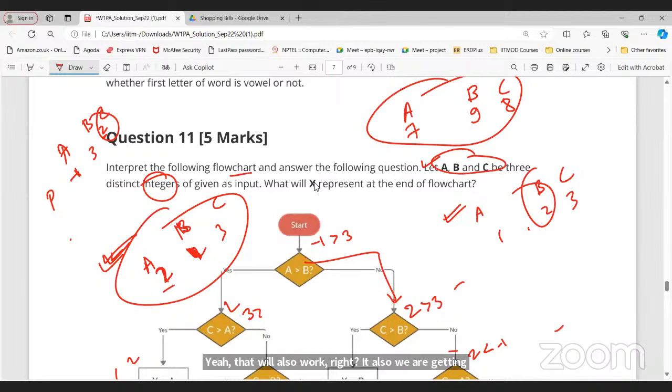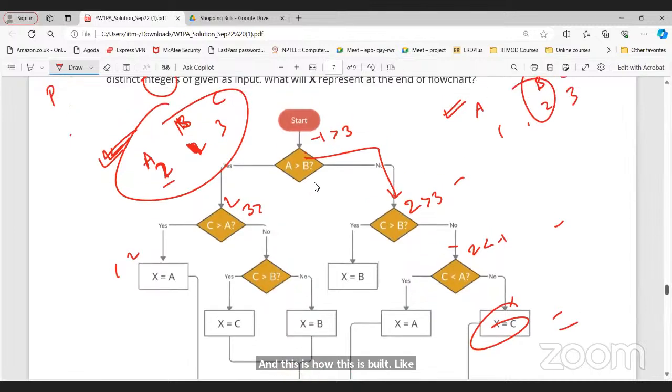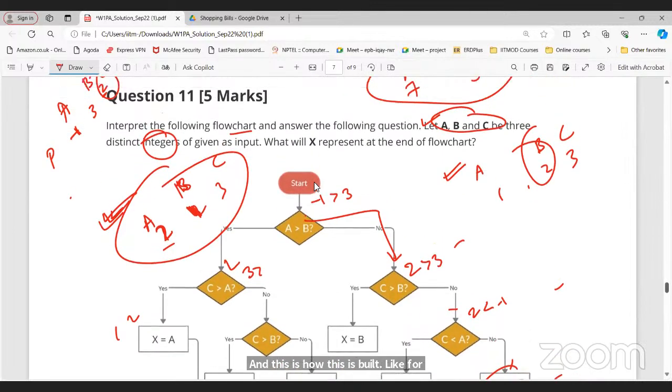I think it is the general case, sir. Even if you don't take any numbers, if you directly solve this with A, B, C for each case, you will only get the second value, the middle value only, sir. I've done it that way, in general, without taking any number. Without even taking integers, if you put the given conditions in one place, you will get the second largest value only. Yes, these are the conditions. A is greater than B and C is greater than B, like that. Yes, that is also possible.